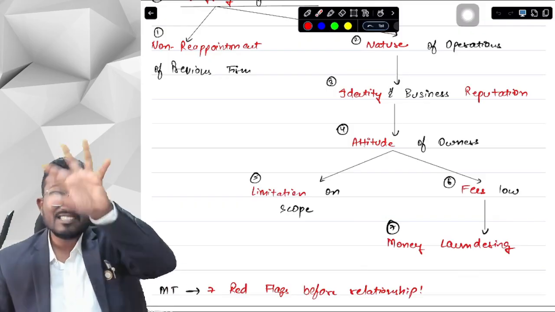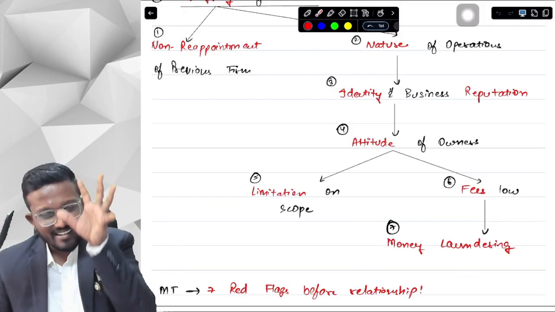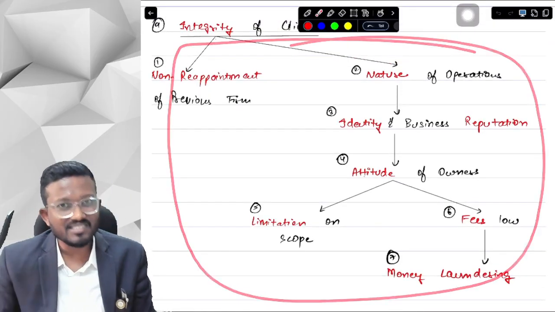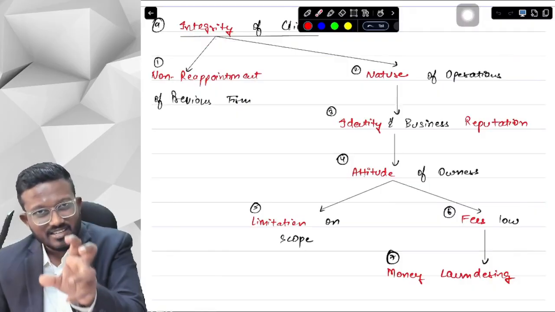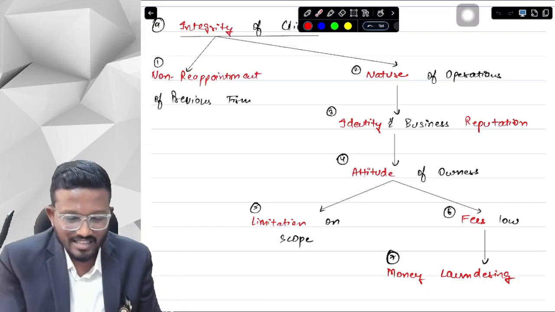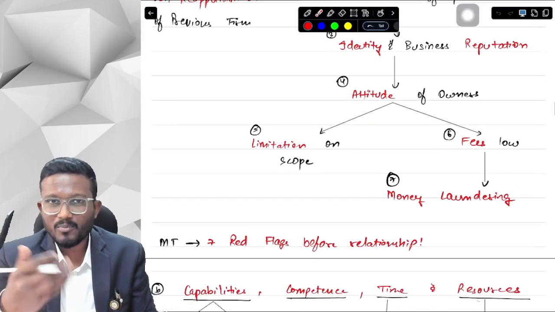Okay, yes sir, this is just a flow chart that I am reiterating. This is just a flow chart for your memorization of the keywords. This is not the actual context in which the keywords are used. The actual context is given in your concept book. Okay, yes sir. So these are the matters which we have to consider from the point of view of integrity of the client.